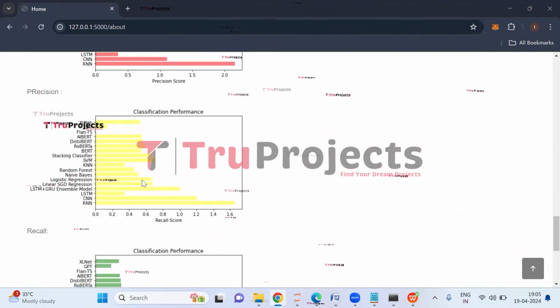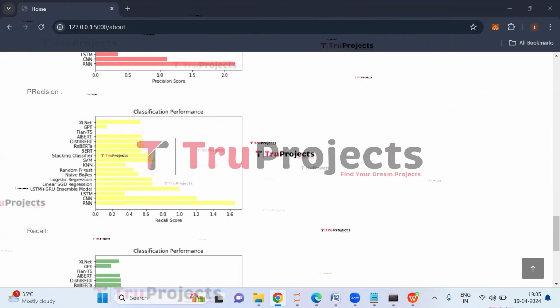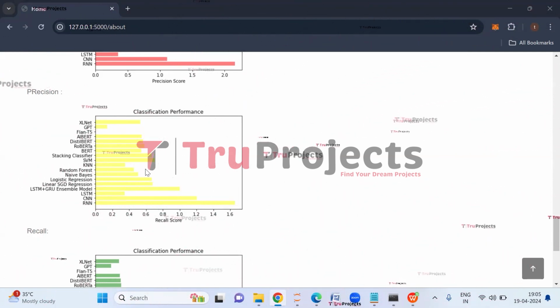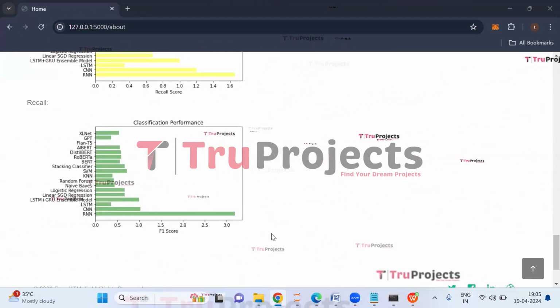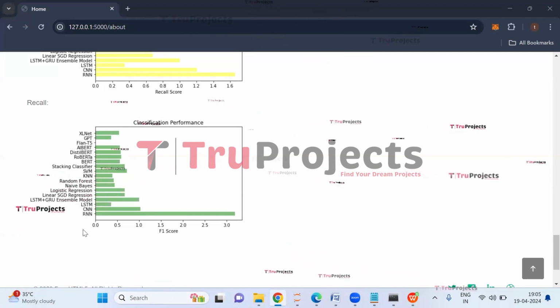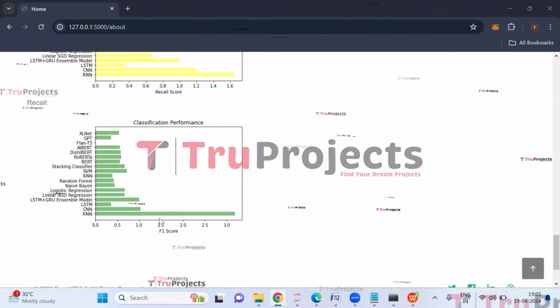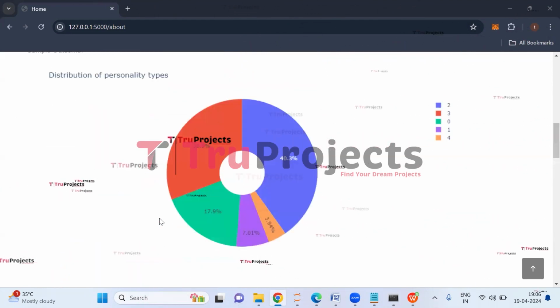And this is the recall comparison graph. Here on the x-axis, we have recall score, and on the y-axis, we have algorithm name. Recall is a measure of the classifier's ability to correctly identify all relevant instances from a data set. And this is the F1 comparison graph. Here on the x-axis, we have F1 score, and on the y-axis, we have algorithm name. F1 score combines precision and recall into a single value. It provides a balance between precision and recall, taking into account both false positives and false negatives.